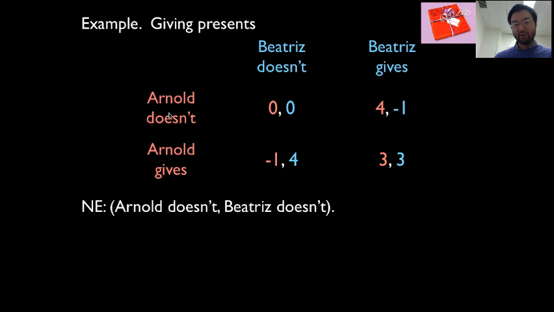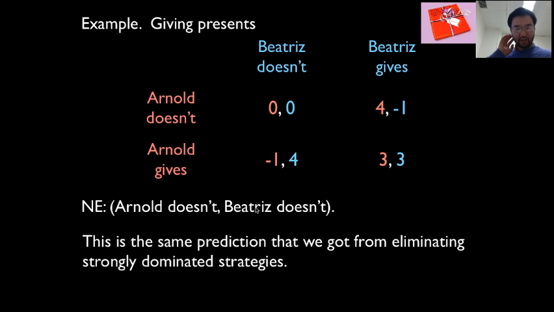Note that when we did this by dominated strategies, we also made the same prediction. If you think in terms of dominated strategies, not bringing a present always strongly dominates bringing a present: 0 is bigger than -1, 4 is bigger than 3. Similarly for Beatrice. So the Nash equilibrium here makes the same prediction as iterative elimination of strongly dominated strategies.